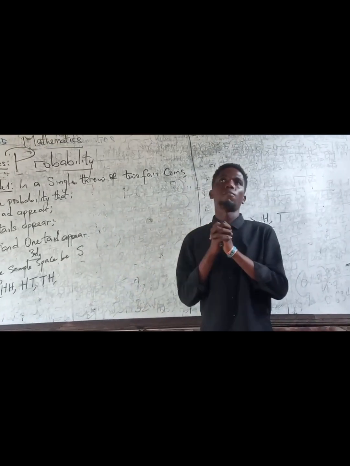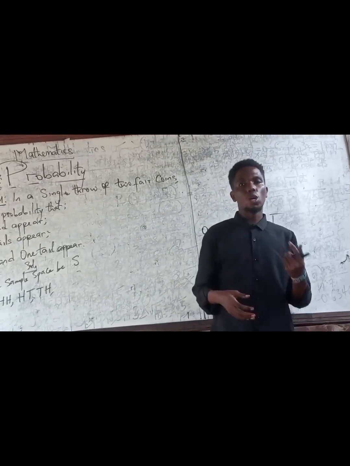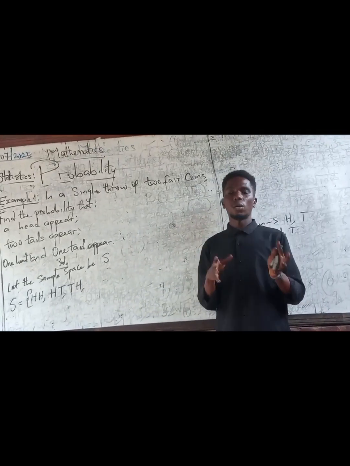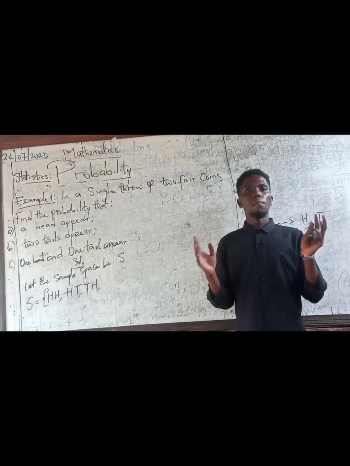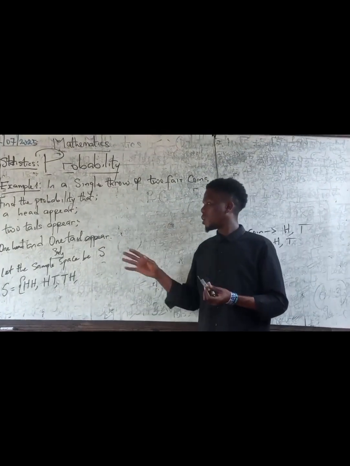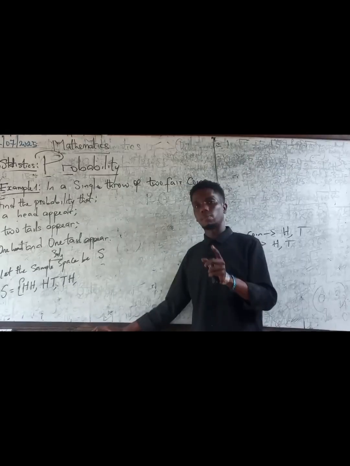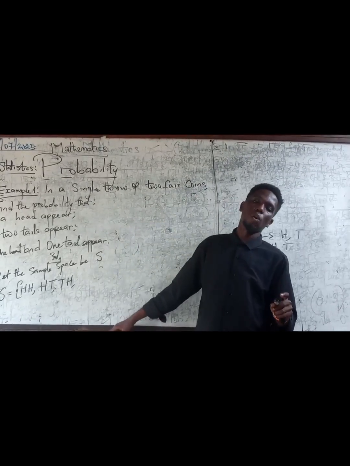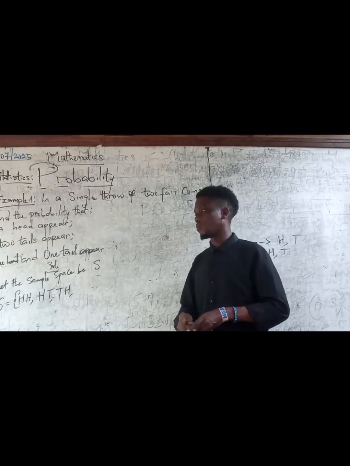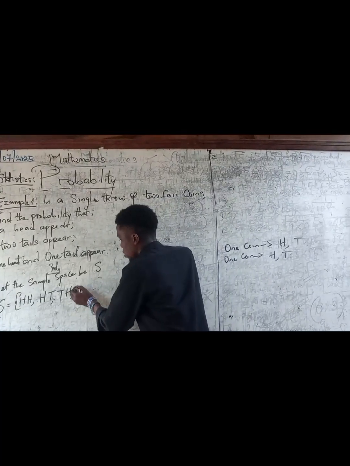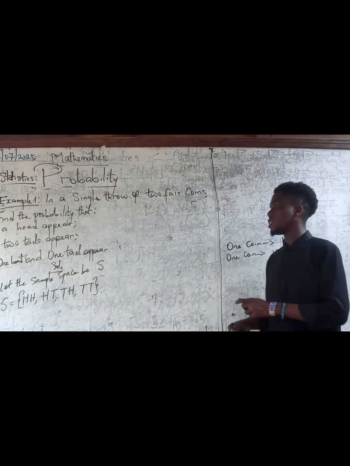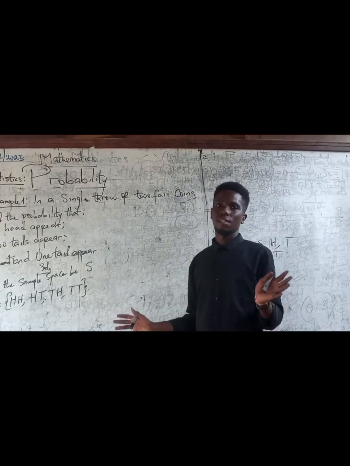I would have loved to go into permutation and combination. In permutation, order is of the utmost importance, but in combination, order is not really important. That's the same thing that goes on here. Please, HT and TH are not the same. HT means head on the first coin, tail on the second coin. TH means tail on the first coin, head on the second coin. So please take note of that. And then another possibility, we can have tail on the first coin, tail on the second coin. So these are all the possible outcomes, meaning there are no other possibilities aside from these.